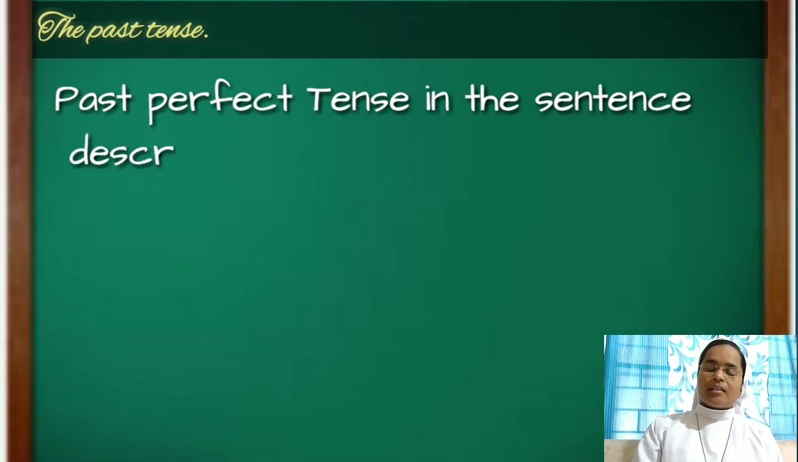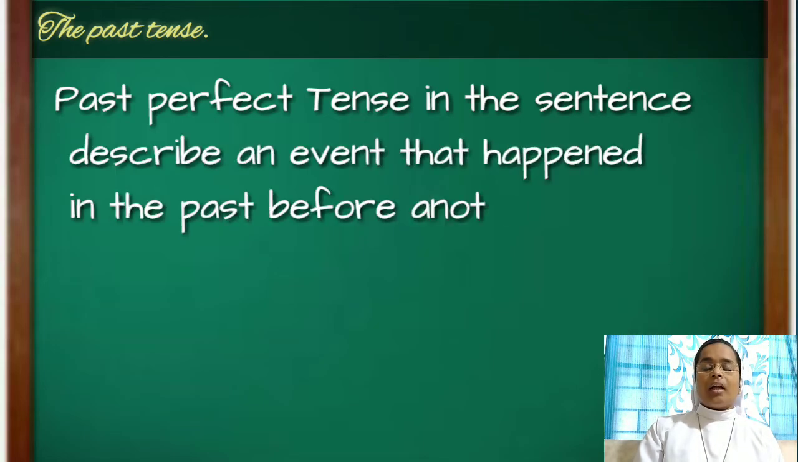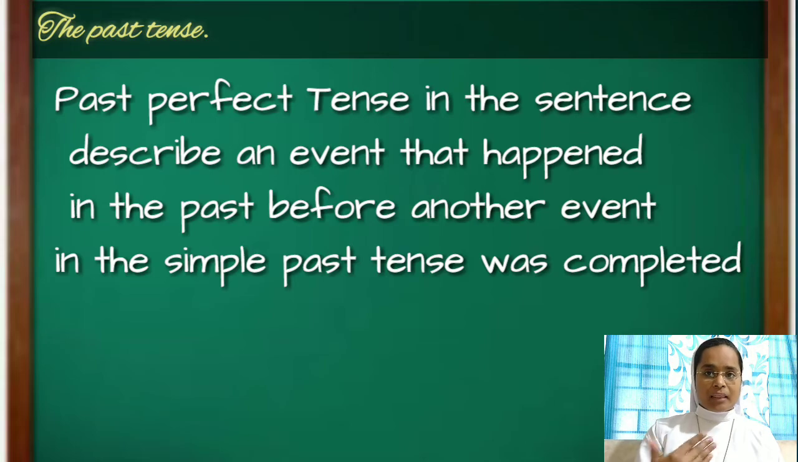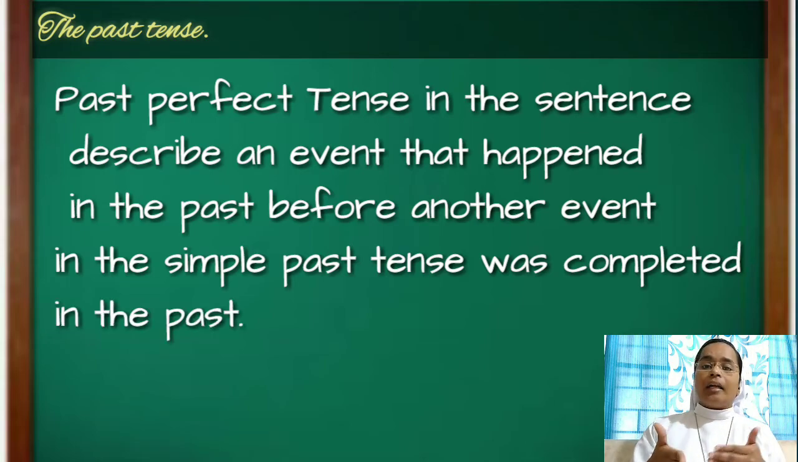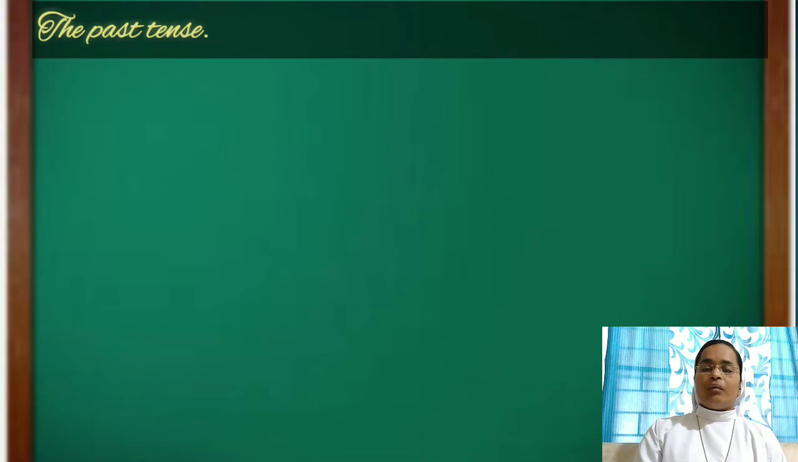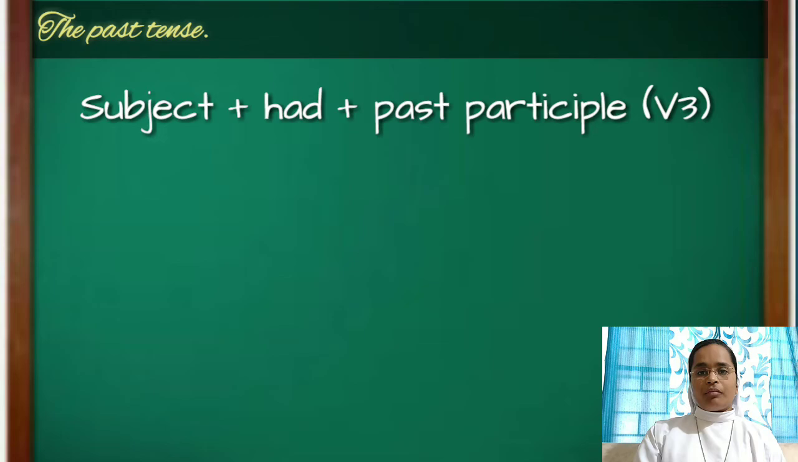The past perfect tense, in a sentence or in a conversation, describes an action that happened in the past before another event in the simple past was completed. Now we shall learn how to formulate statements in the past perfect tense. The formula is subject plus had plus past participle, which is the third form of the verb. Here the helping verb had is used for both singular and plural subjects.